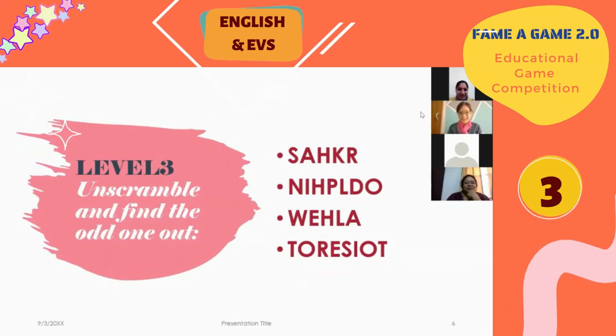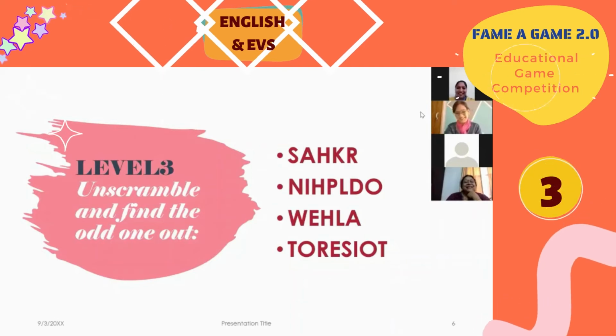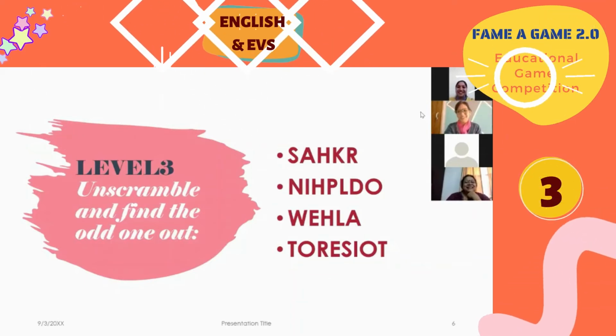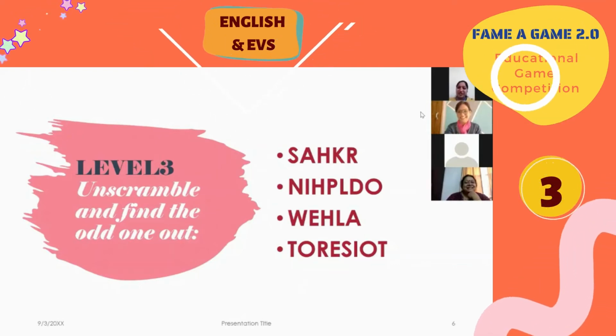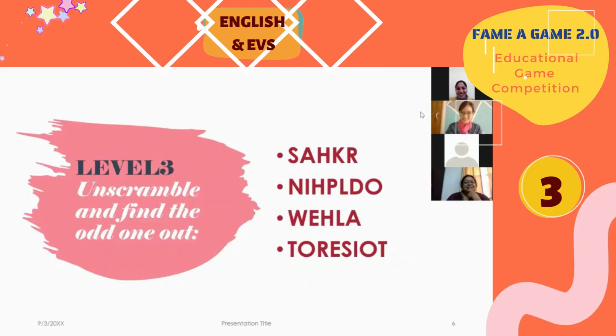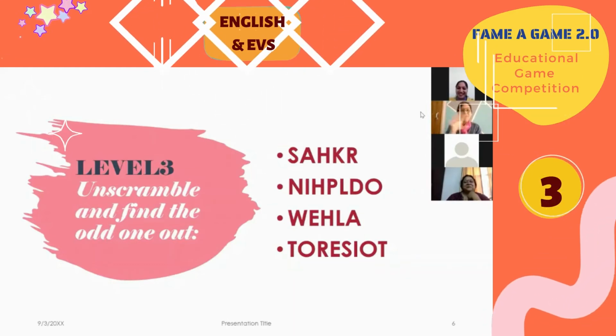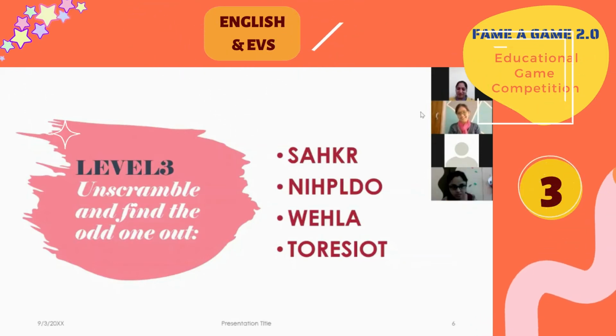Second one is correct, ma'am. The third one is whale. The first one is shark. The last one is tortoise, correct. Shark, very good, very good.